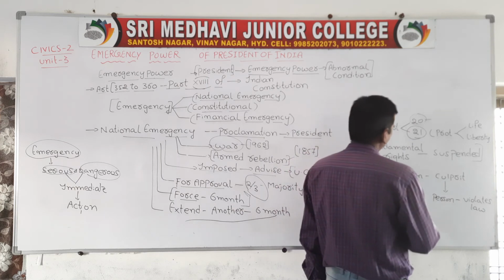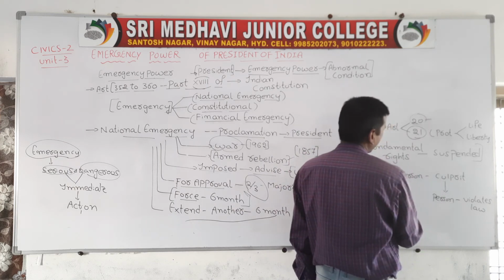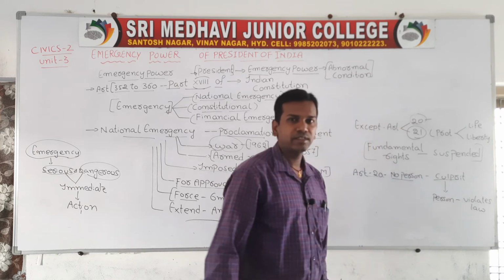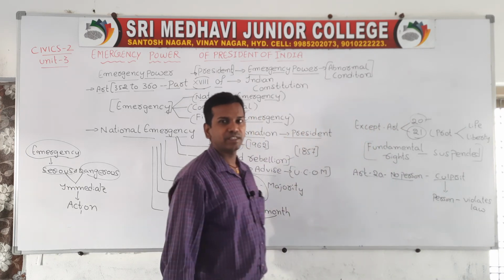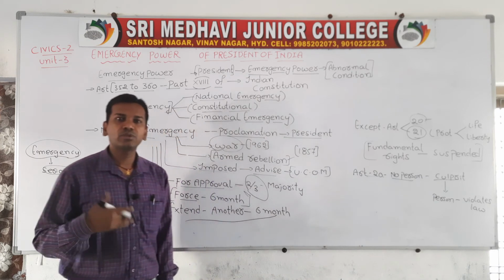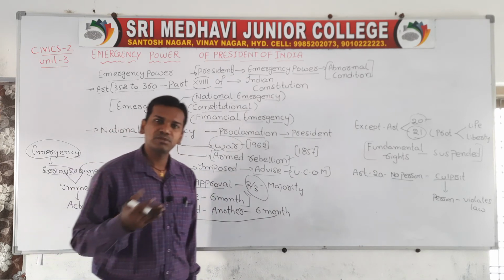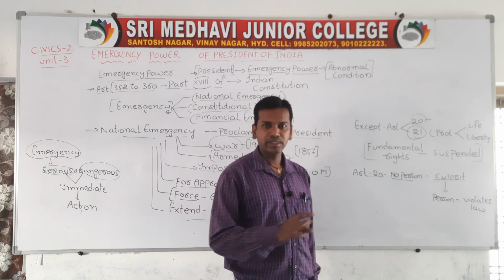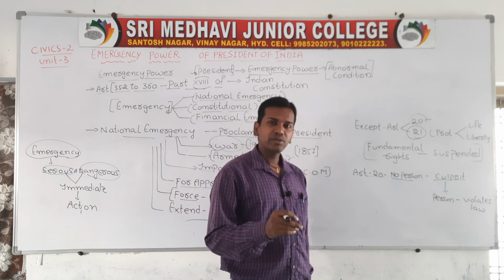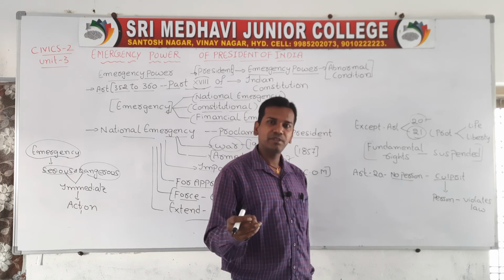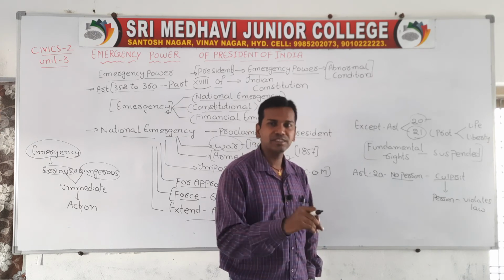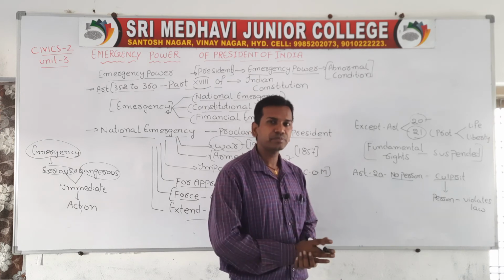Next, what is Article 20? Article 20 says that no person shall be considered a culprit until he violates the law. Even though an emergency is declared, punishment will be given only to those who are not following the emergency rules and regulations. Even during an emergency, if you obey the law, you will not face anything. But if you do not obey the law, you will get punishment in an emergency as well as in a non-emergency condition.